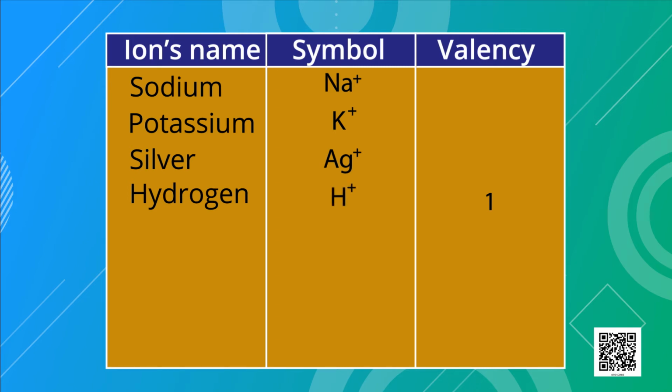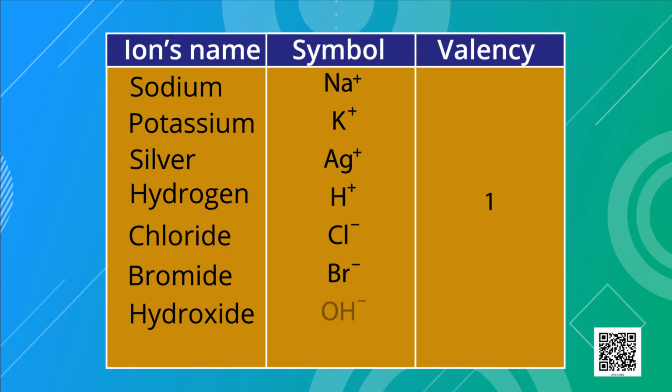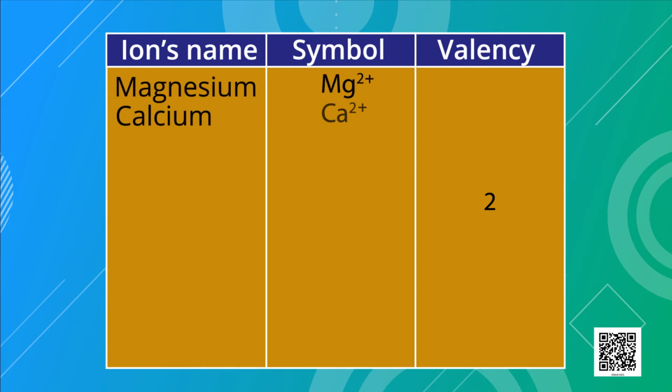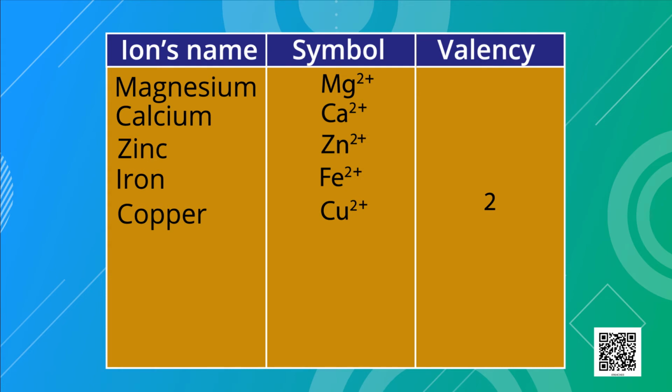Now anions with valency 1 are the chloride ion with symbol Cl-, bromide ion with symbol Br-. With these, there are some polyatomic ions also. For example, hydroxide ion OH-, nitrate ion NO3-. Now, let us take ions with valency 2. Magnesium Mg2+, calcium Ca2+, zinc Zn2+, iron that is ferrous Fe2+, copper Cu2+.